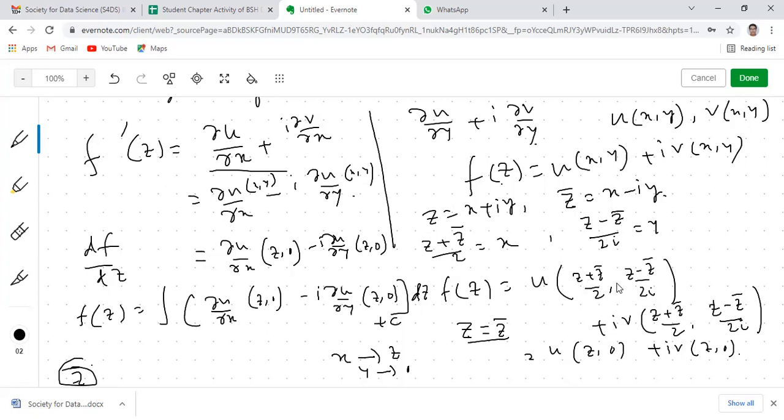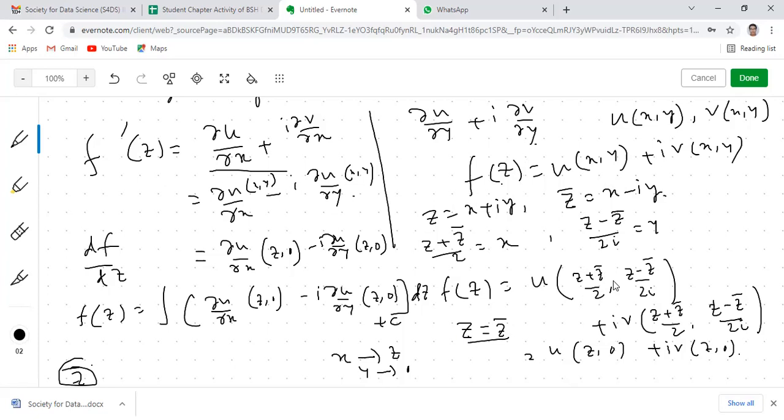Then z and z bar can be arbitrary. Since these are arbitrary, one possibility is that z equals z bar. Whenever z equals z bar, we'll be getting x as z and y as 0. Because in order to construct the function f(z), we don't need z bar there. That will solely be a function of z. So we need to eliminate z bar.